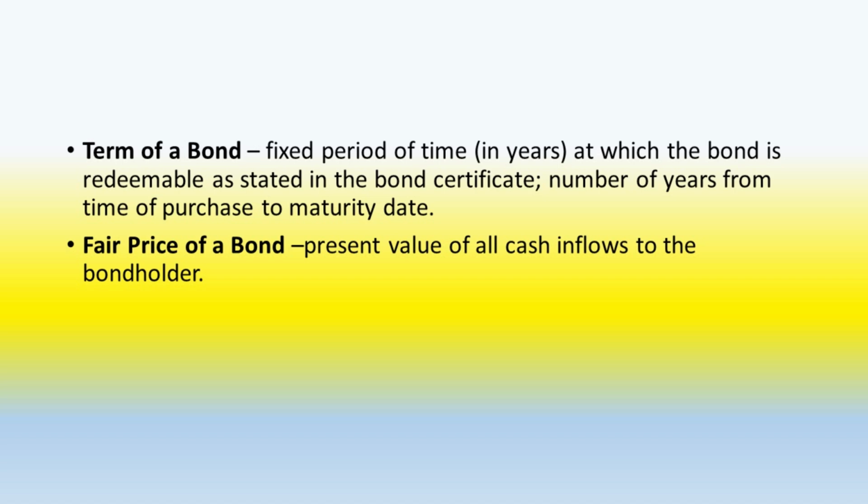Term of a bond, fixed amount of time in years at which the bond is redeemable as stated in the bond certificate. Number of years from the time of purchase to maturity date. Fair price of a bond, present value of all cash inflows to the bondholder.